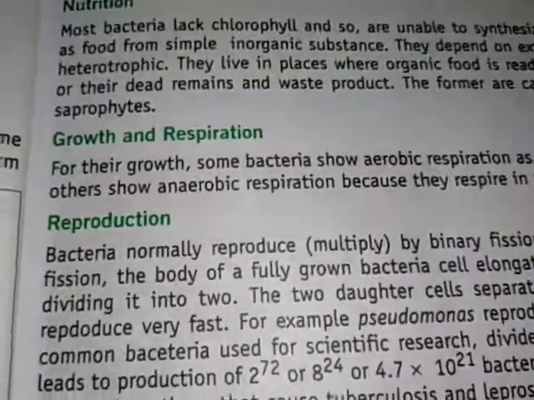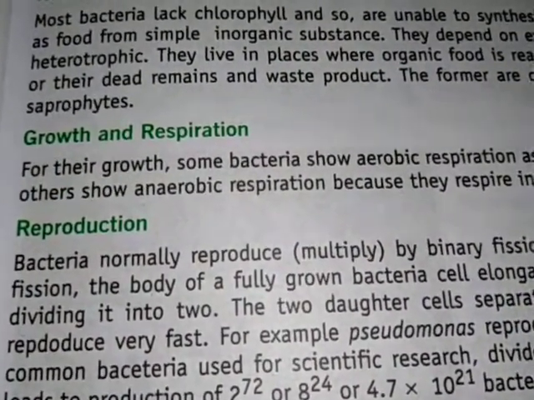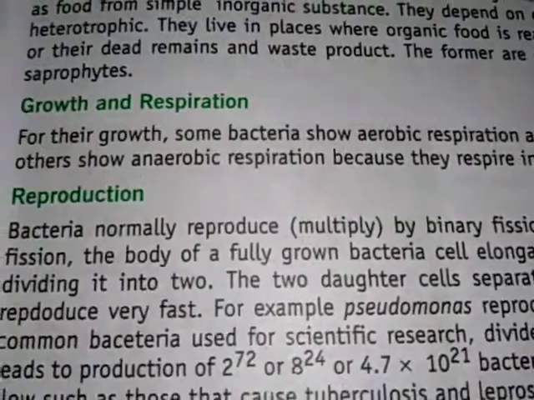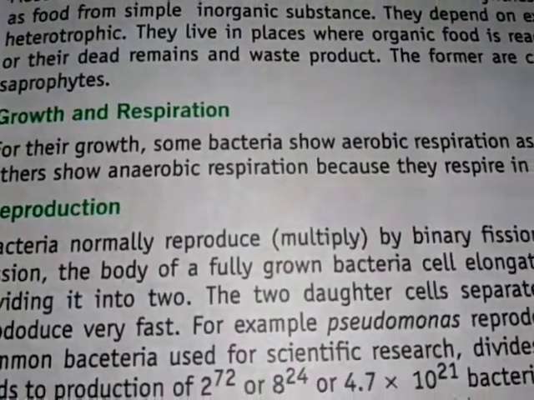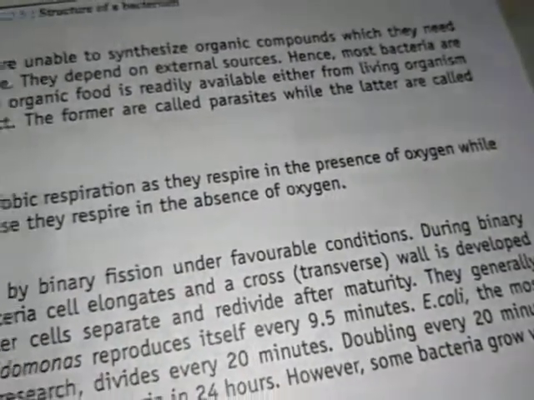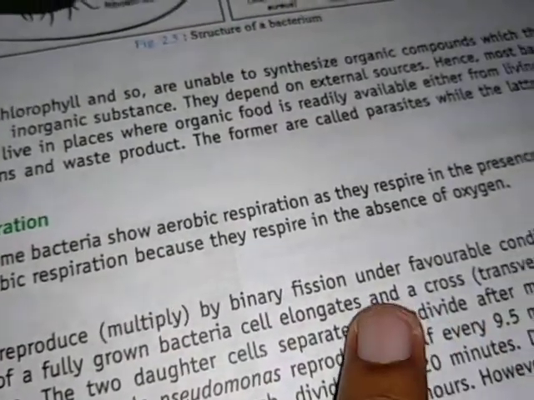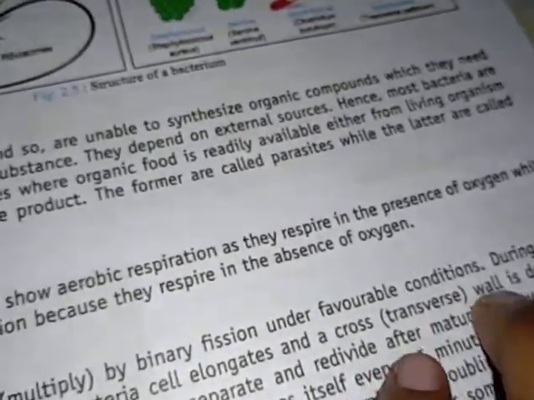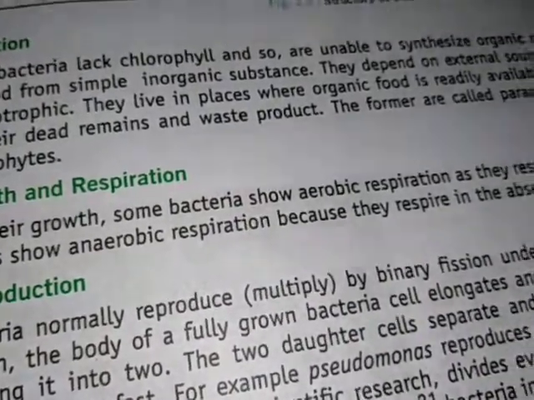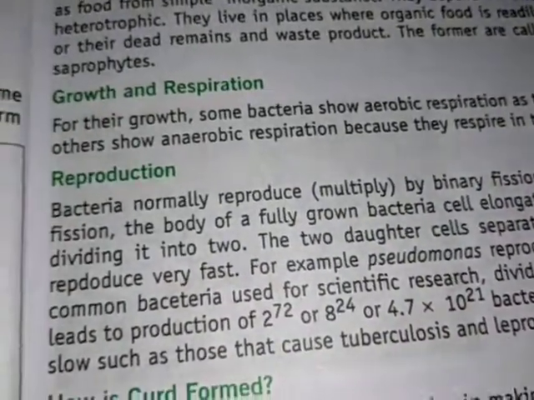Next is reproduction. Bacteria normally reproduce by binary fission, which means a cell elongates itself and gets divided into two. And how is it done? During binary fission, the body of a fully grown bacterial cell elongates and a cross wall is developed, dividing it into two. The daughter cells separate and redivide after maturity. They generally reproduce very fast.